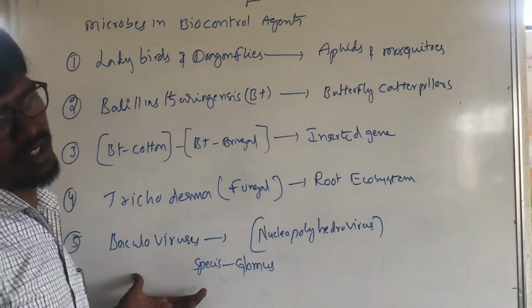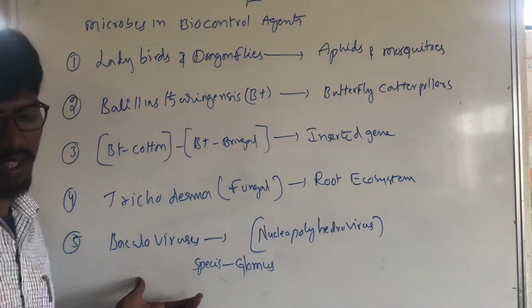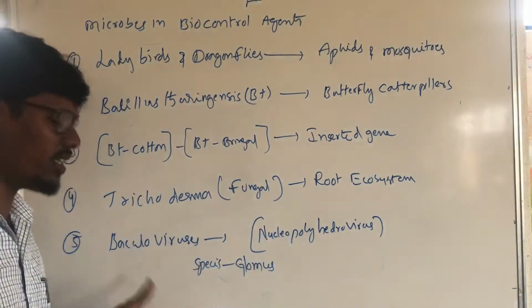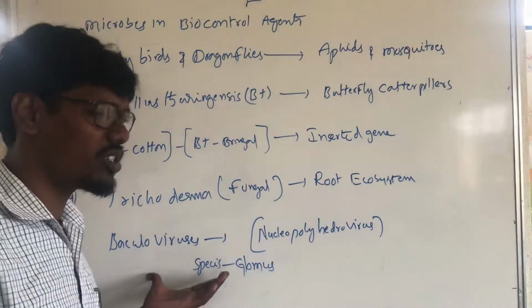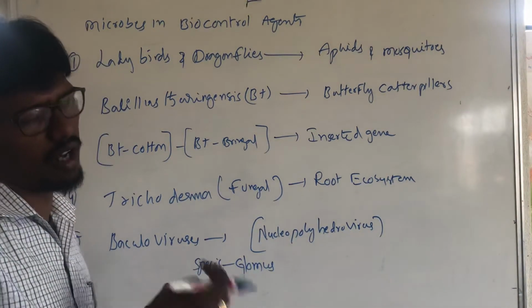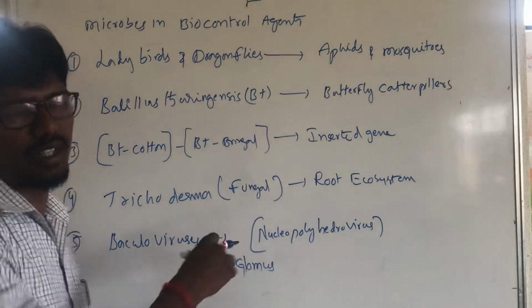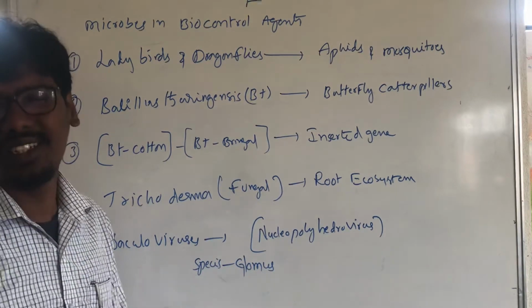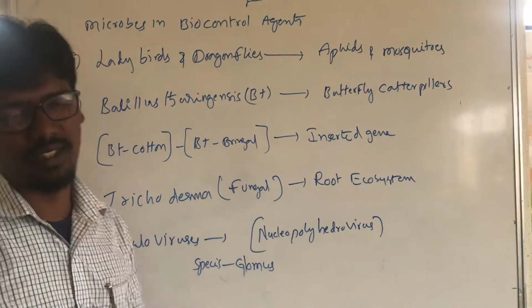The baculovirus is also one of the pathogens. Among these, the organisms that are useful to the plants, such as beneficial insects and birds, are conserved, while the harmful insects and birds will be killed by the baculoviruses.